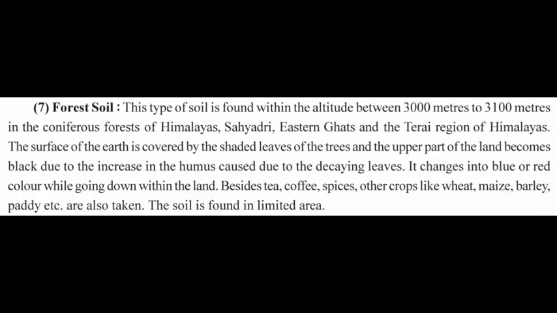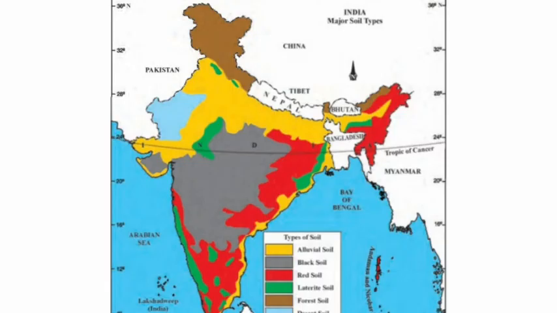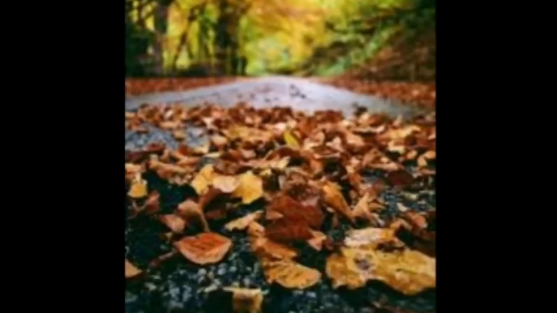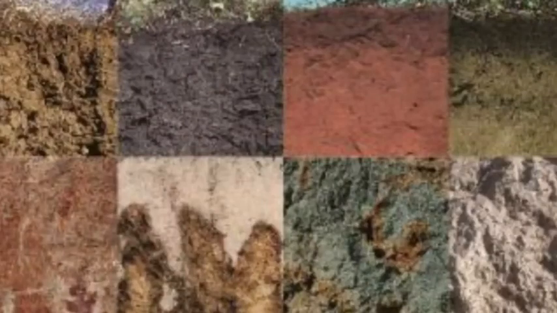Next is about forest soil. Forest soil is found in the coniferous forest area in Himalayas at an altitude of 3000 to 3100 meters in the Terai region in the central Himalayas and even in Sahyadri and eastern Ghats. The land here is covered by the withered leaves of the trees in the forest. Due to the decay of the leaves, the humus content increases, so the upper part of the soil becomes slightly blackish in color. While going down, its color changes into blue or red color.